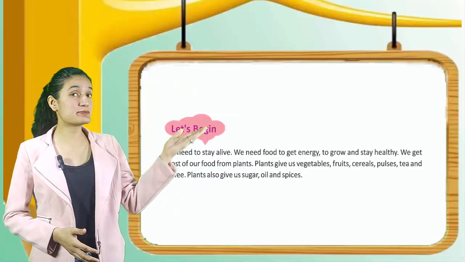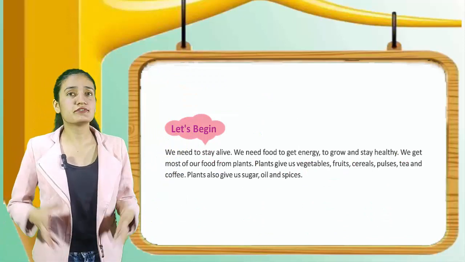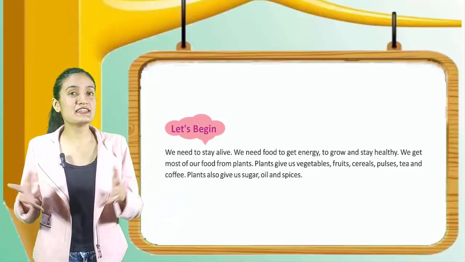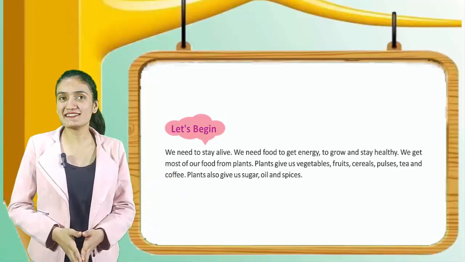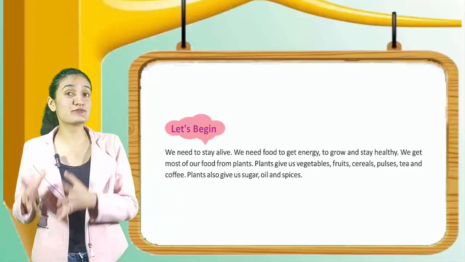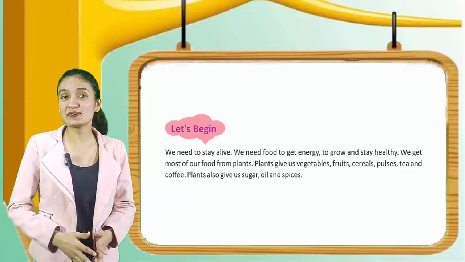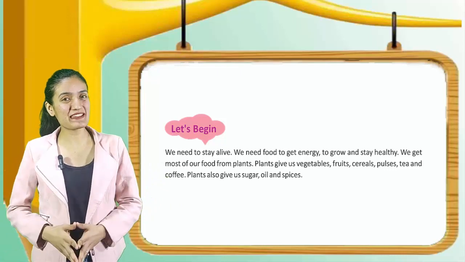Now students, let's begin. We need food to stay alive. We need food to get energy, to grow and stay healthy. We get most of our food from plants. Plants give us vegetables, fruits, cereals, pulses, tea and coffee. Plants also give us sugar, oil and spices.